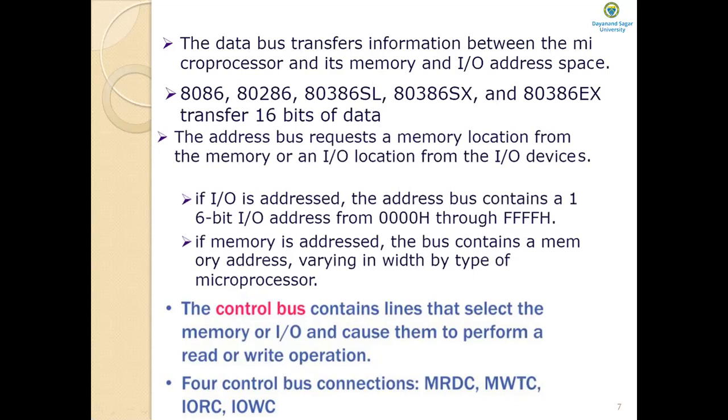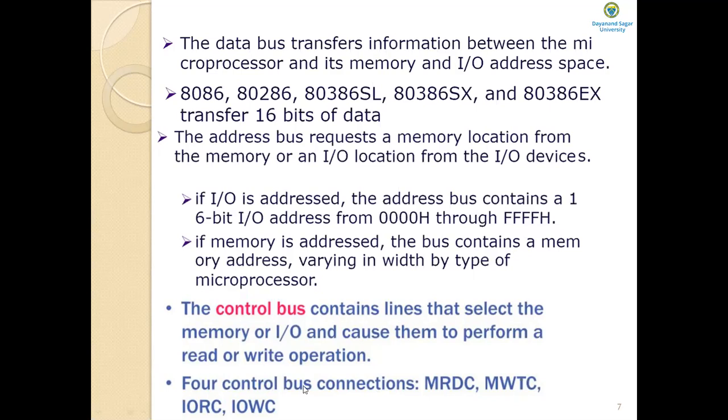So the control bus contains control signals in order to control the other units of the computer system, such as the memory or the input and output unit. And these control signals cause these units to perform read or write operations.